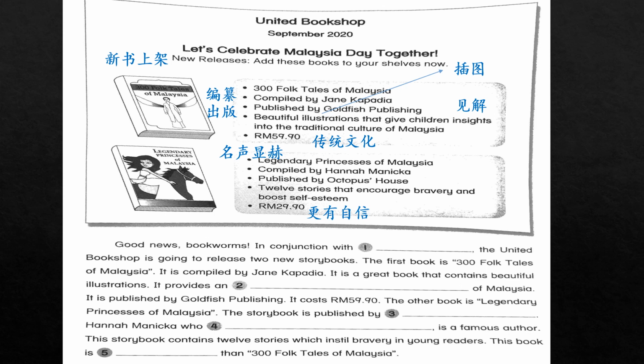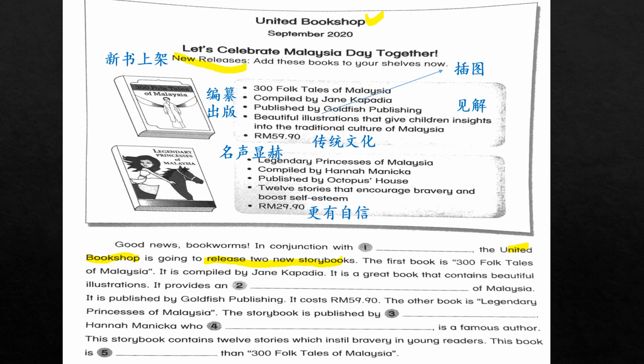Okay, so now once we read through, okay, we try to identify information that has been used. So for example, here United Bookshop, you see, United Bookshop has been used, right? So I'll just put a little tick here to show that it has been used. Okay, is going to release 2 new storybooks. So here, new releases.